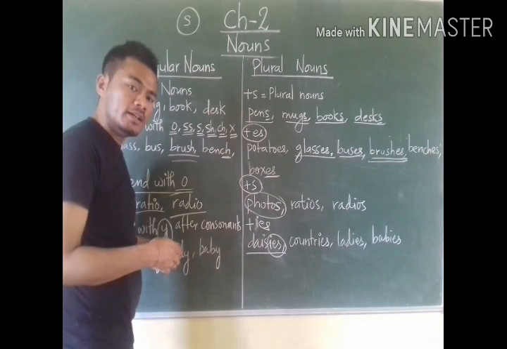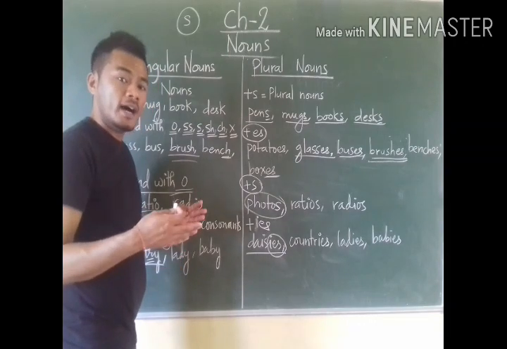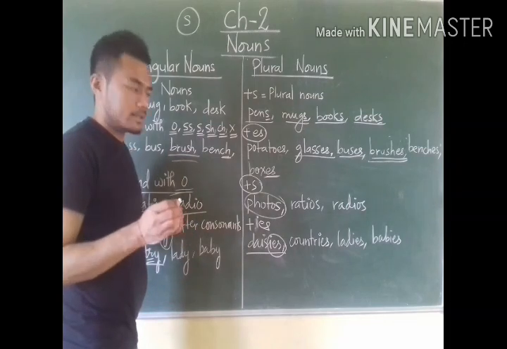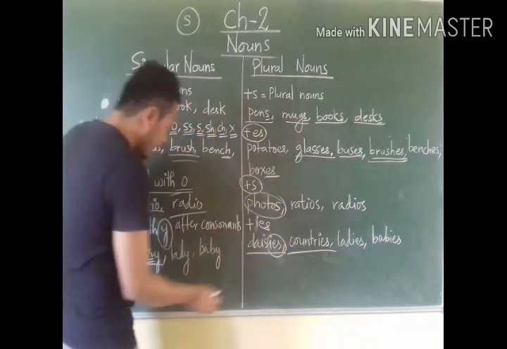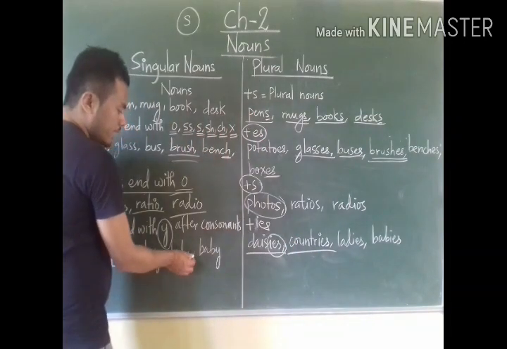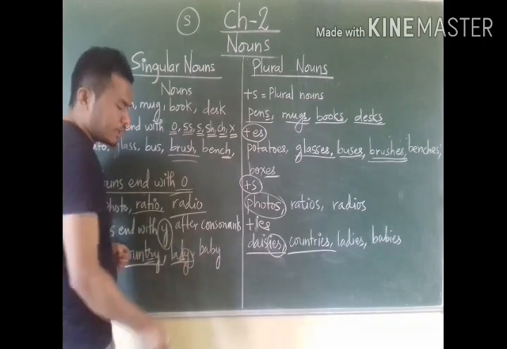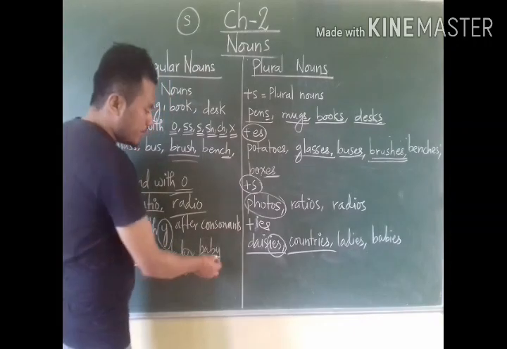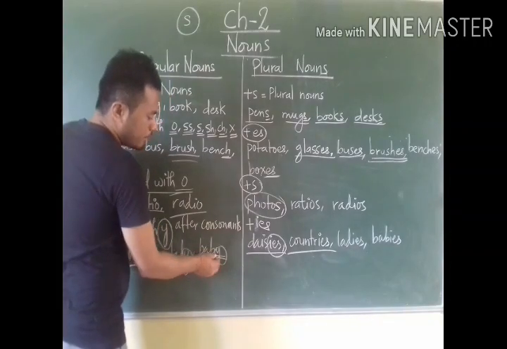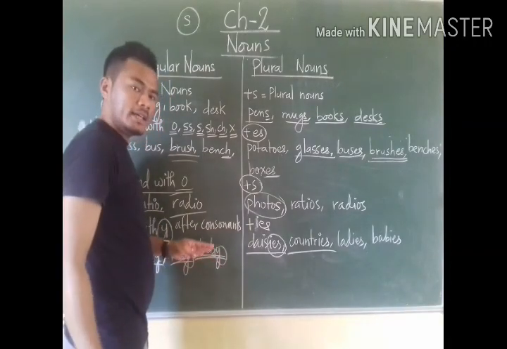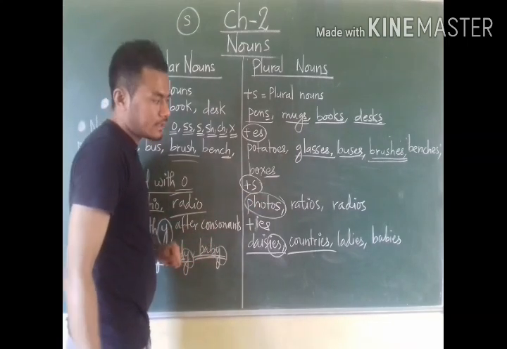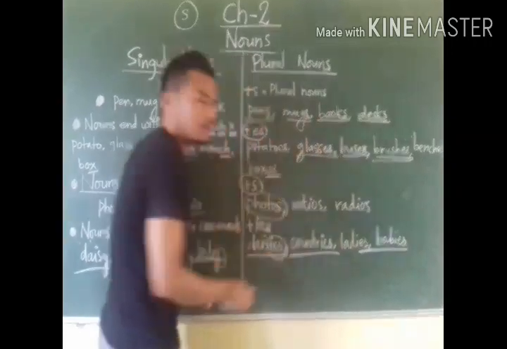C-O-U-N-T-R-Y, country, singular; C-O-U-N-T-R, remove y and in place of y add ies, then it becomes plural. Lady, L-A-D-Y, ends with y but has consonant d before it, so ladies, plural. Baby, B-A-B-Y, ends with y but has consonant b before it, so ies. After removing y, add ies, then it also becomes plural. Understood?